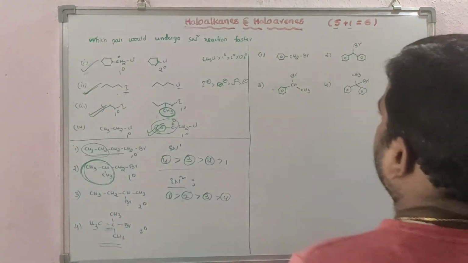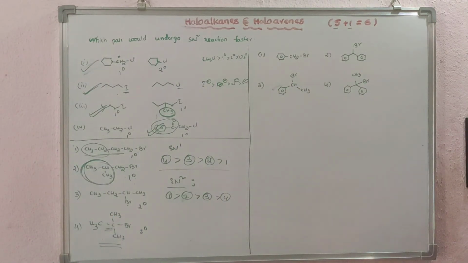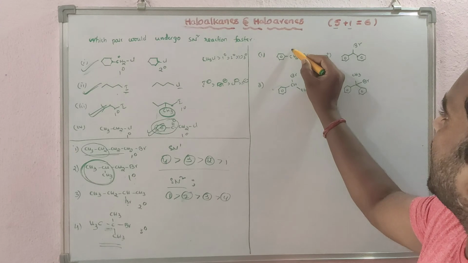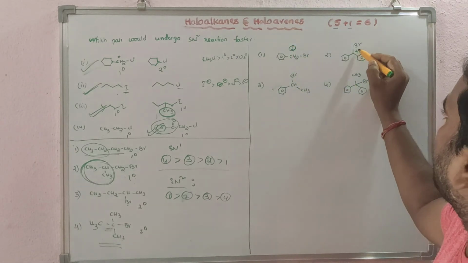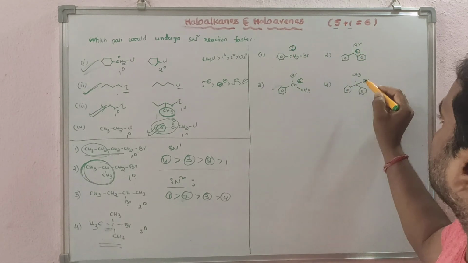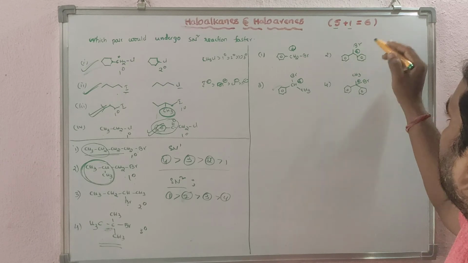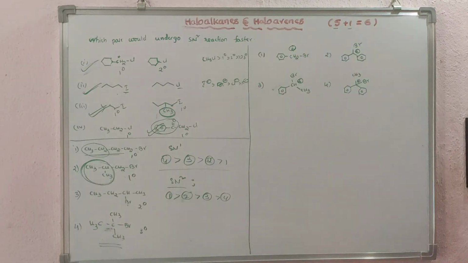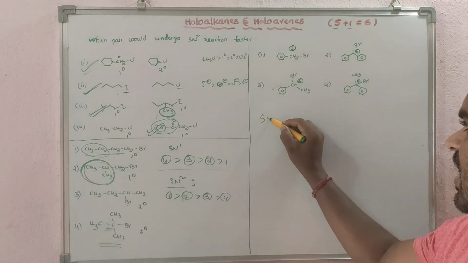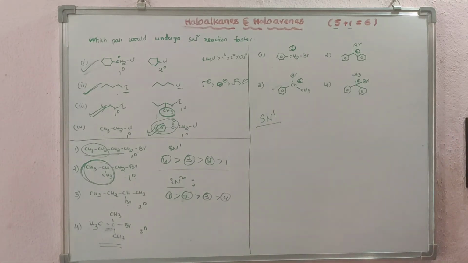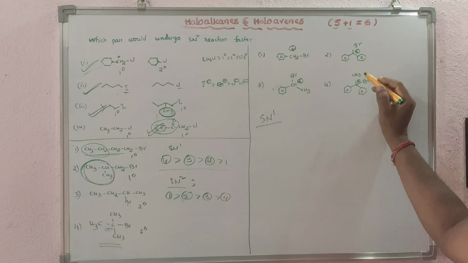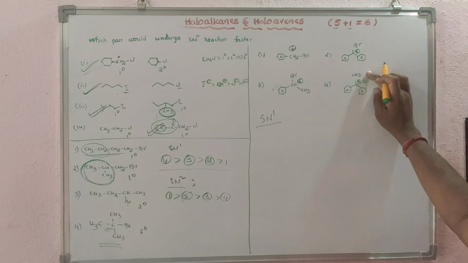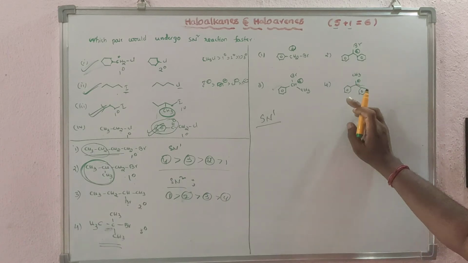And in the same way, the SN1 and SN2 reactivity order here also. Here you will get a positive charge, and here a positive charge, and here a positive charge, and here a positive charge. If bromine is removed, you will get a positive charge on the carbon. SN1 reaction depends upon the stability of the carbocation. This fourth one, if you remove the halide, the carbocation is more stable.